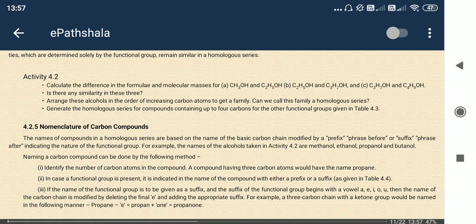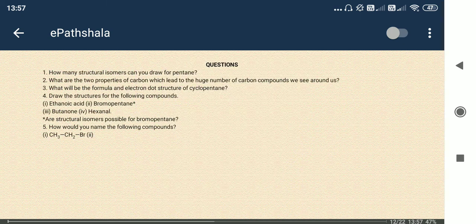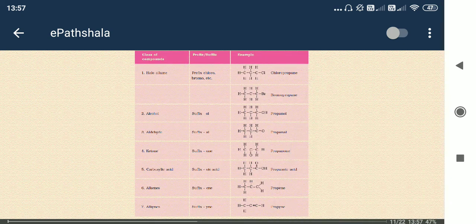The next one is the nomenclature of carbon compounds. Nomenclature is a set of specific, internationally standardized procedures, rules and regulations for the naming of chemical compounds, especially carbon compounds. That is known as nomenclature.